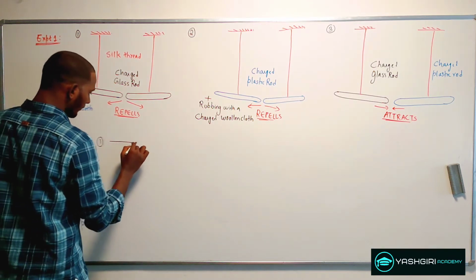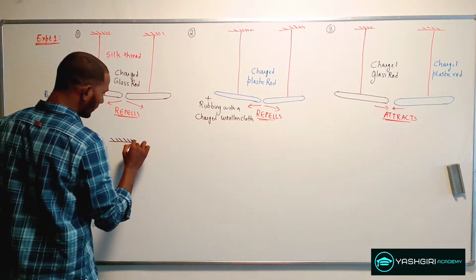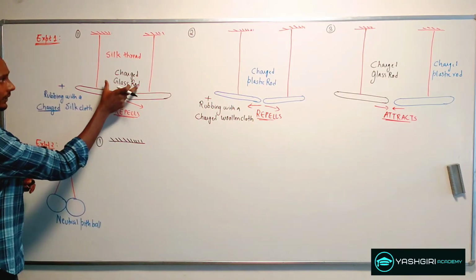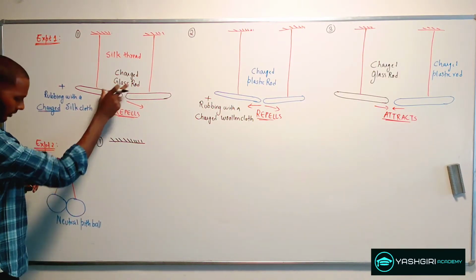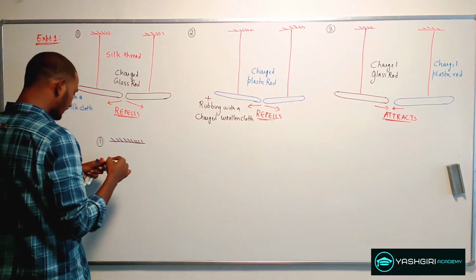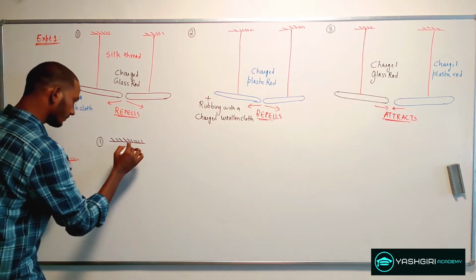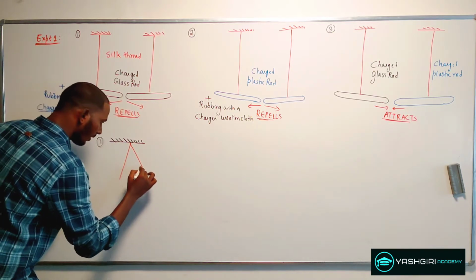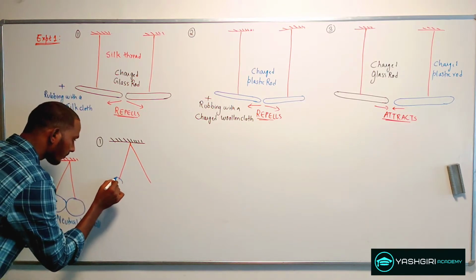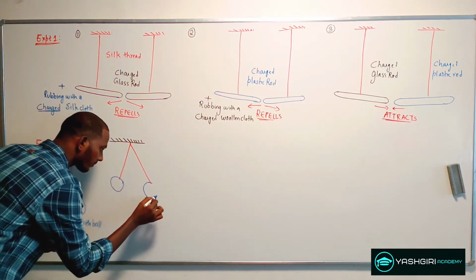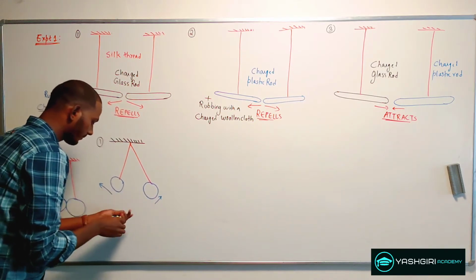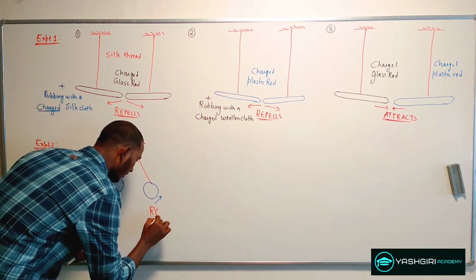So in his experiment 2 part 1, what he observed is that when you touch a charged glass rod to these neutral pith balls, there is repulsion between these two pith balls. So it repels.